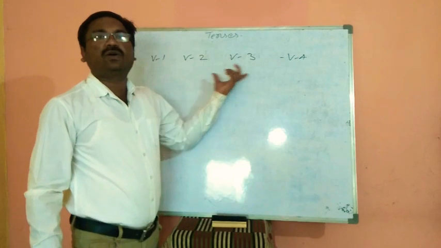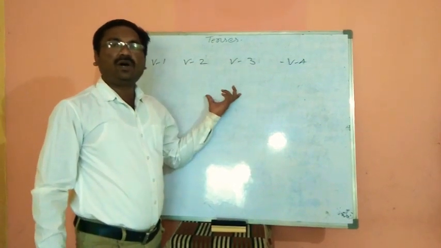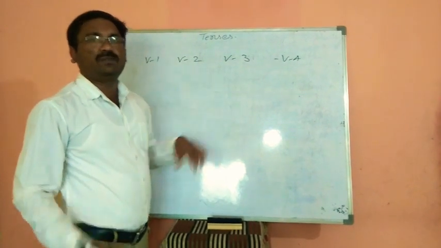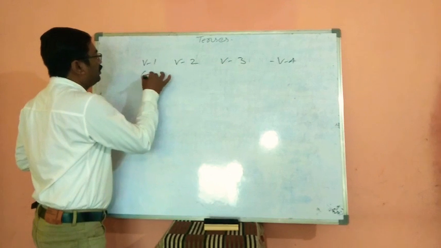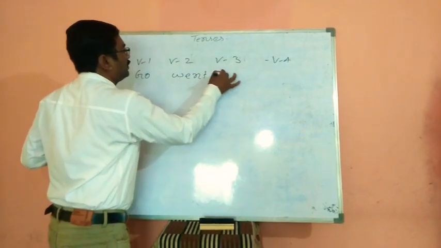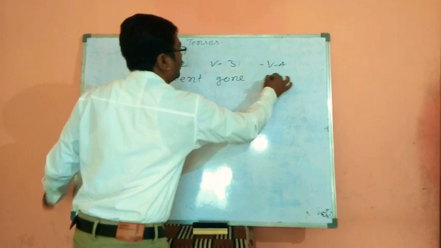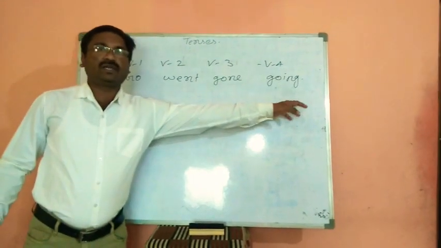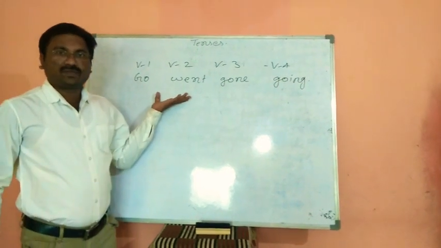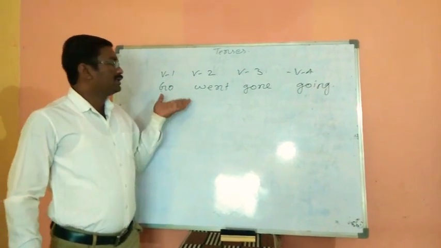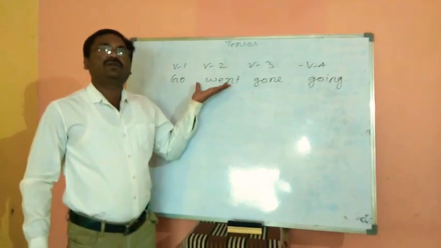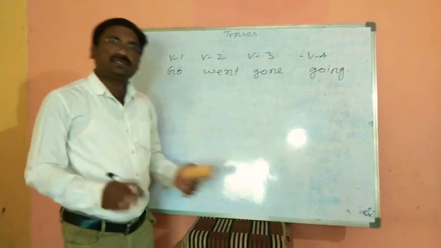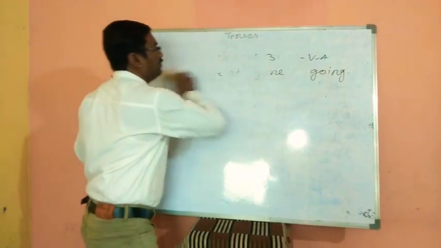These are called conjugation of verbs. Please first learn verb forms like go, went, gone and going. If you learn such verb forms first, then you will easily learn tenses.